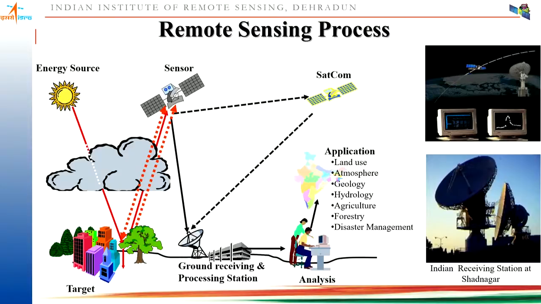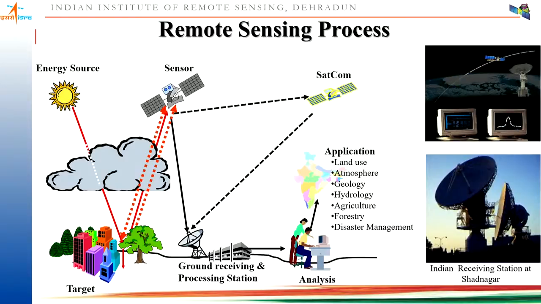Now you have to first understand the remote sensing process. Normally there are different stages. First is the energy source, where the sun acts as the electromagnetic energy source in passive remote sensing. And when the sensor itself has its own source of illumination, that is called active remote sensing. So let us say that either from the sensor or from the sun, energy is coming to the earth surface, and it is getting absorbed or transmitted, and some is getting reflected back to the sensor.